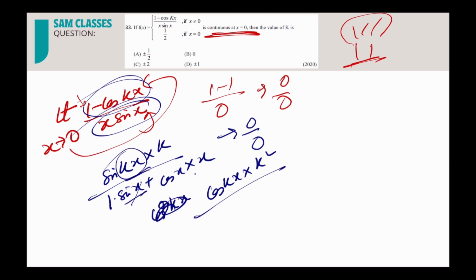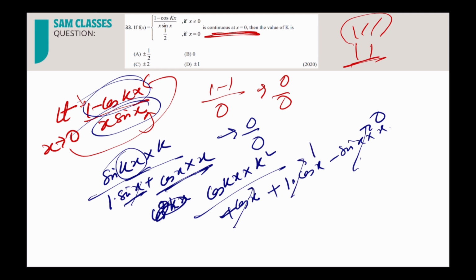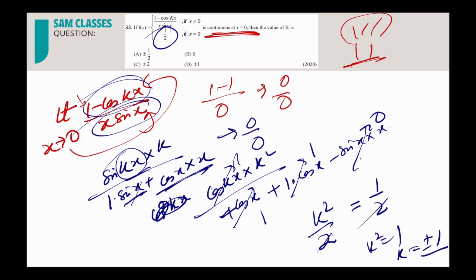And if I differentiate here, d by dx of sin x is cos x, plus now again uv here, so 1 into cos x minus sin x into x. Now you put x equal to 0. This term will vanish, this term will be 1, this term will be 1. This one will be 1 because if I put x equal to 0, I get cos 0 as 1. So k square by 2 I'm getting, and that is equal to what they have given, half. So half is gone, k square is equal to 1, so k is equal to plus minus 1. That's it.